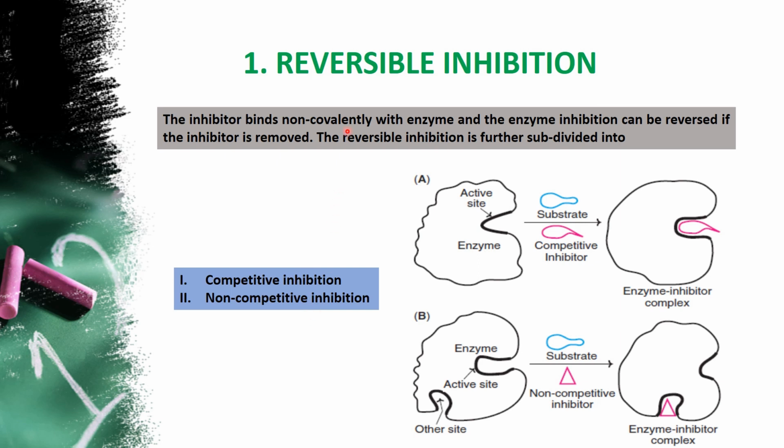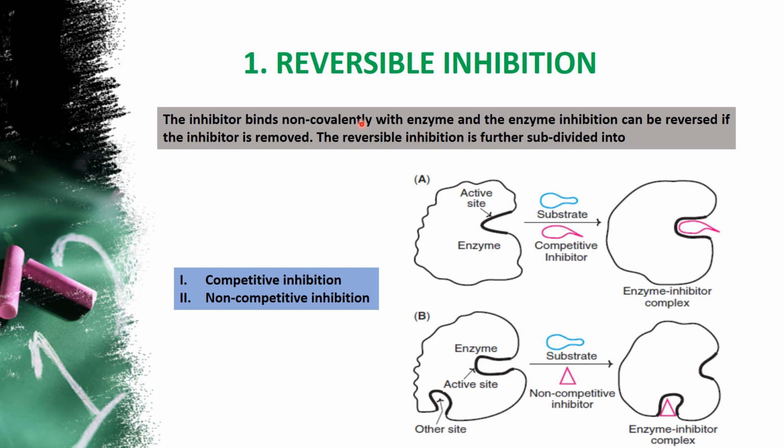Reversible means whenever the inhibitor is not present or the concentration of the inhibitor is very low, then there is no inhibition. That is the meaning of reversible. And second, it binds non-covalently with the enzyme. Non-covalently means it is not strongly bound with the enzyme. So the inhibitor can easily be removed from the enzyme, and thereby the reaction can start immediately.